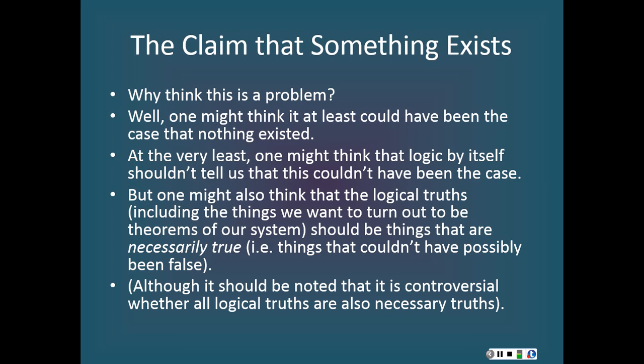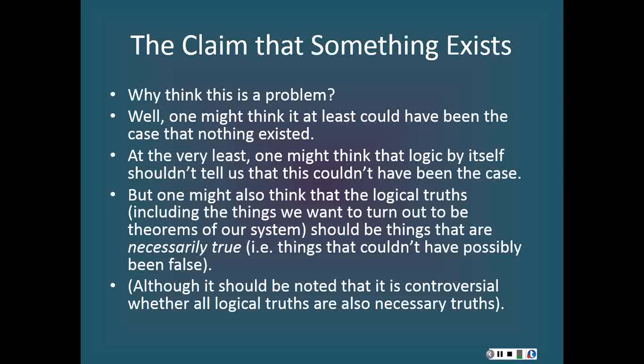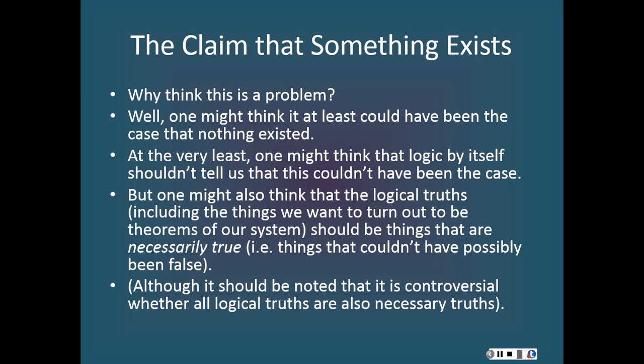Okay, but if it's a necessary truth that something exists, then it couldn't have been the case that nothing existed. But lots of philosophers think that could have been the case. Lots of philosophers think it could have turned out that there was nothing at all. Now, not all philosophers believe this. Some philosophers think, for example, that there are necessarily existing things, that is, there are certain things that couldn't possibly have failed to exist. Some philosophers think, for example, that numbers have this status.